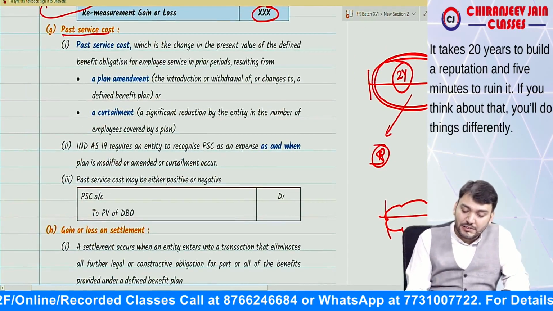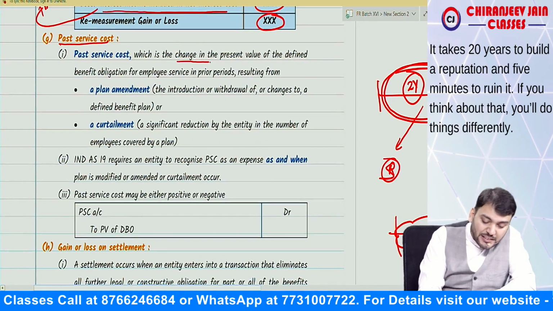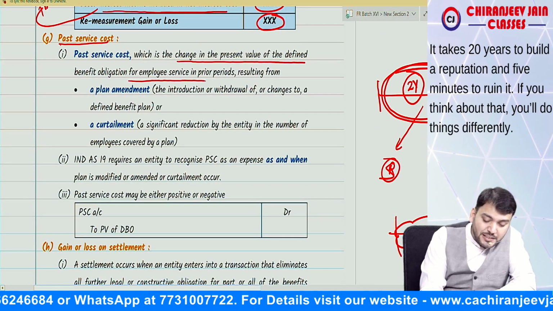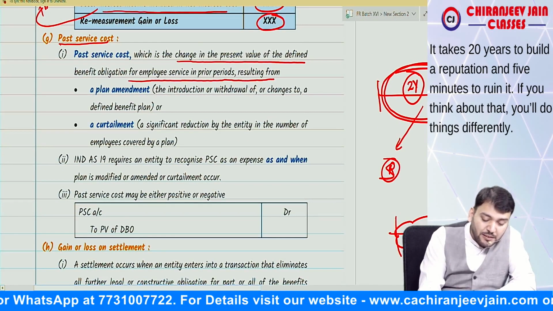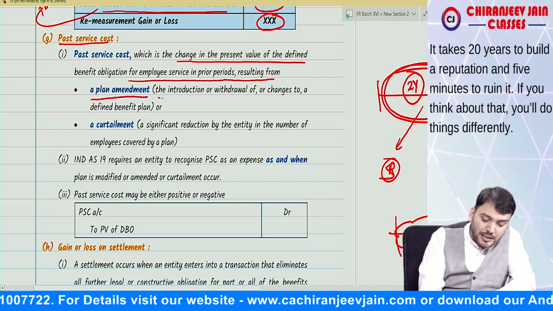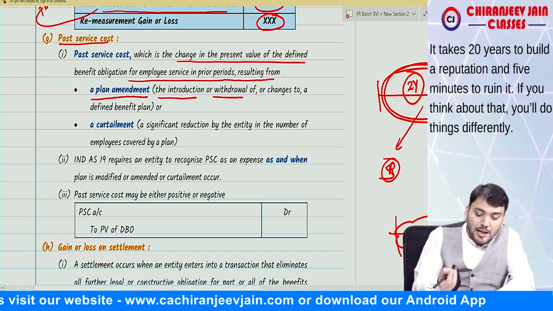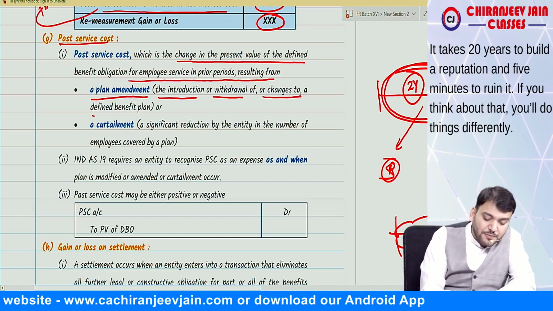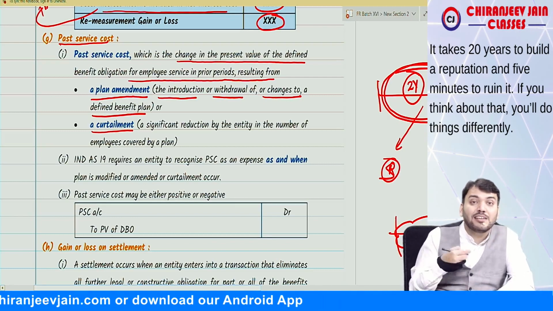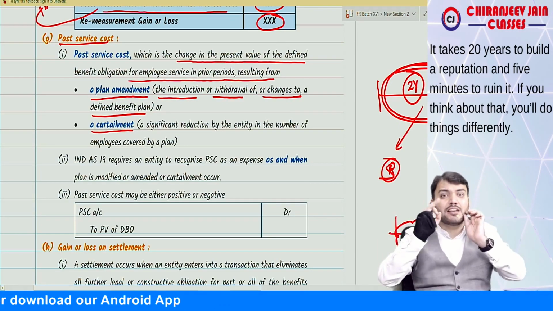So what Ind AS 19 says: past service cost is the change in the present value of DBO for employee service in the prior period resulting from plan amendment. Plan amendment means introduction of a new plan, a withdrawal of a plan, or changes to a defined benefit plan, meaning modification, or a curtailment. Curtailment we have done in share based payment also.